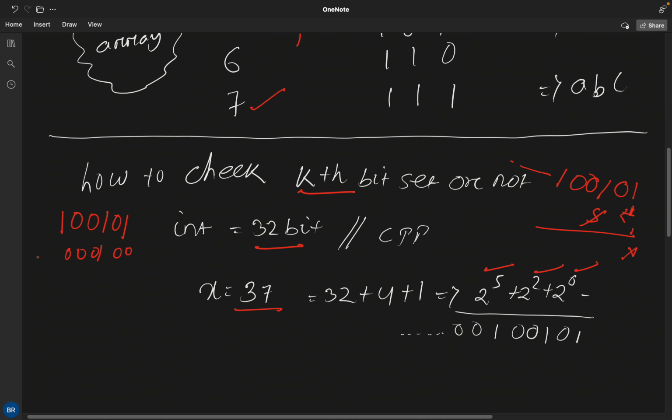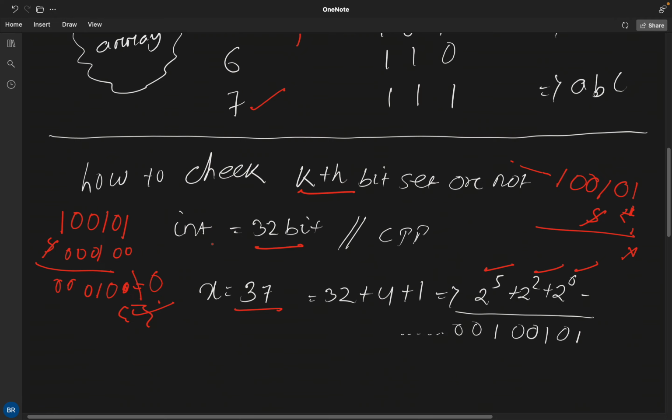We will be moving one bit this way. If this bit is not set, the AND function will generate 0. These two are not set, these two are not set, and these two are both simultaneously set. Everything else will be 0, and the result is not equal to 0, so C++ will treat this as true, and it will include that element into the temporary vector. The whole idea is like that.